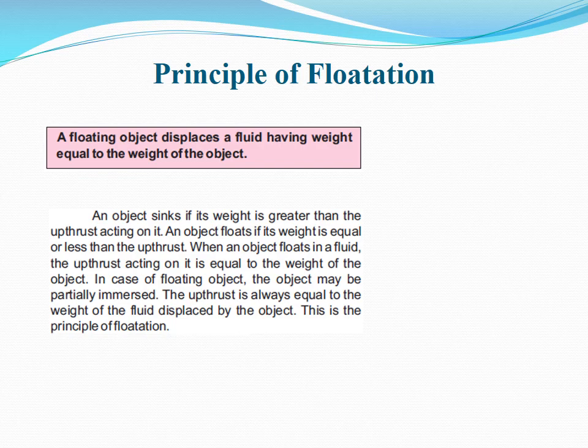An object sinks if its weight is greater than the upthrust acting on it, because weight is acting downward, and when you put the object in liquid, an upthrust acts upwards. So that's why an object sinks if its weight is greater than the upthrust acting on it. An object floats if its weight is equal to or less than the upthrust. When an object floats in fluid, the upthrust acting on it is equal to the weight of the object.